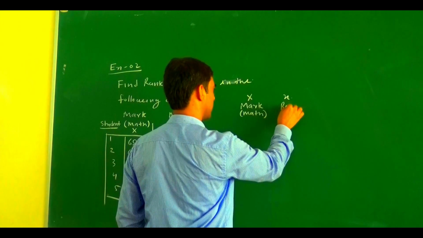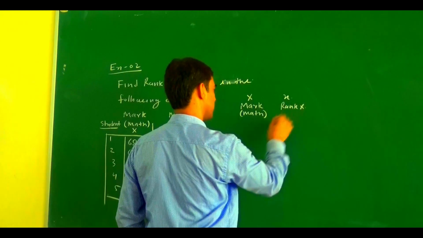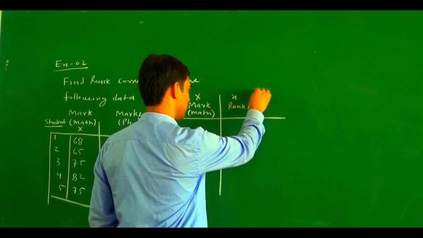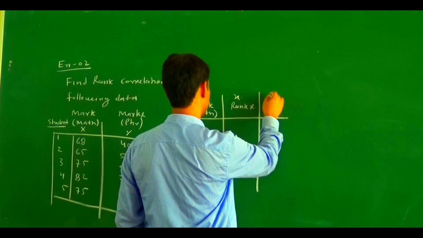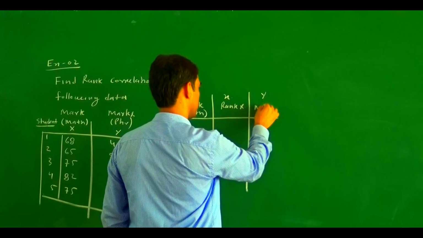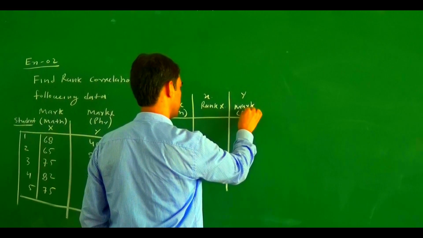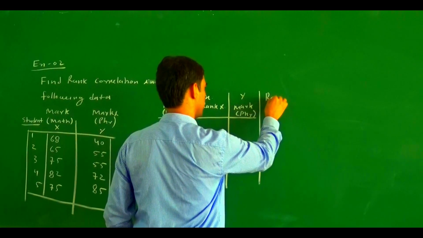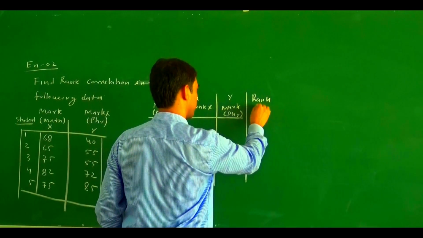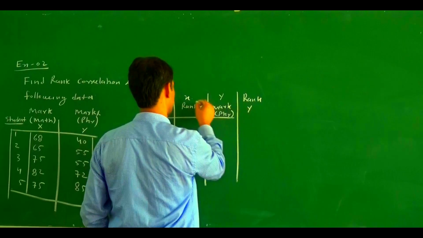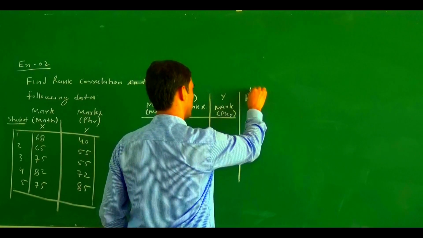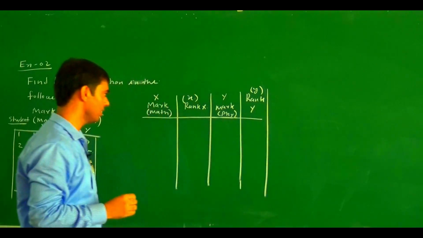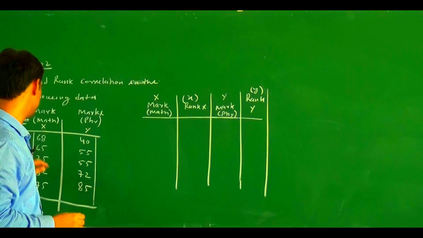Similarly, we find the marks of physics, denoted by Y, and we get the rank of Y, denoted by small y. Here we try to rank this one.